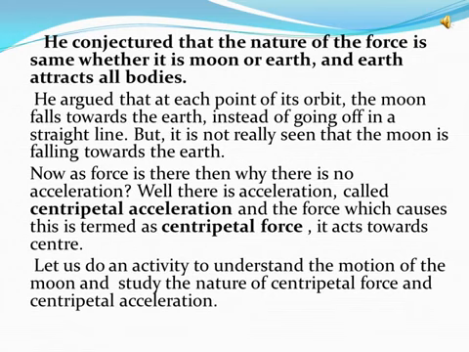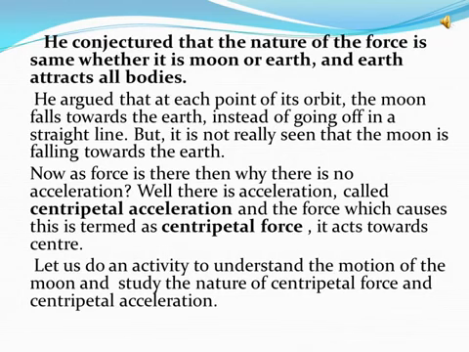Let us do an activity to understand the motion of the moon and study the nature of centripetal force and centripetal acceleration. This is the activity which was done earlier to study uniform circular motion in chapter 8, Motion.